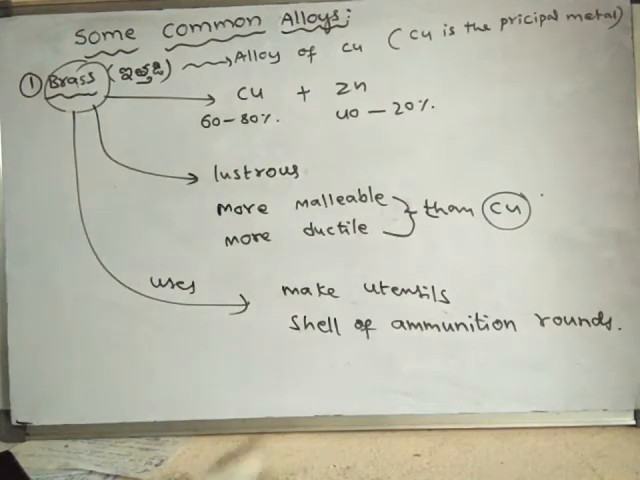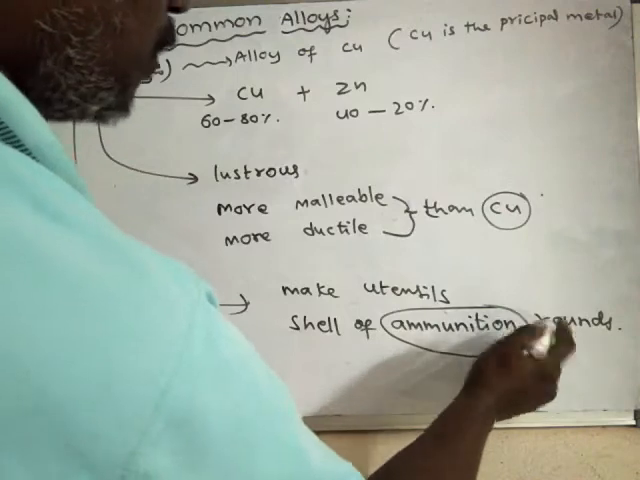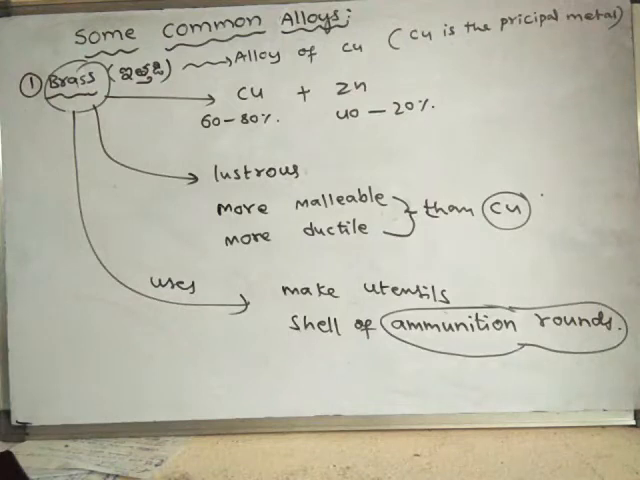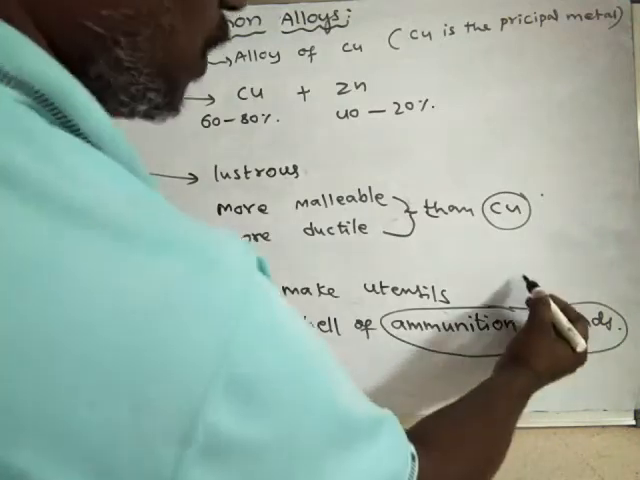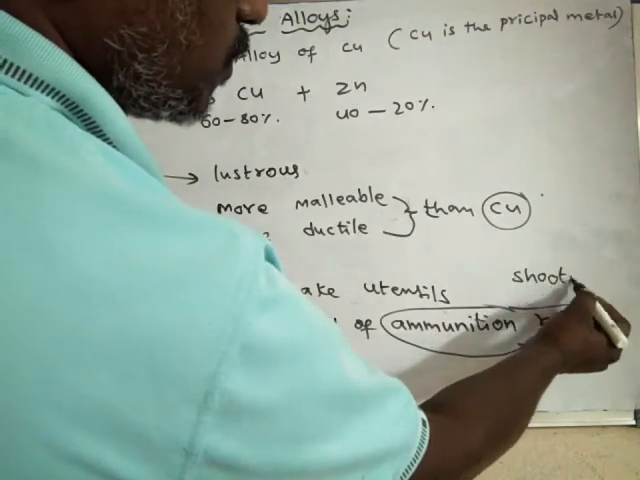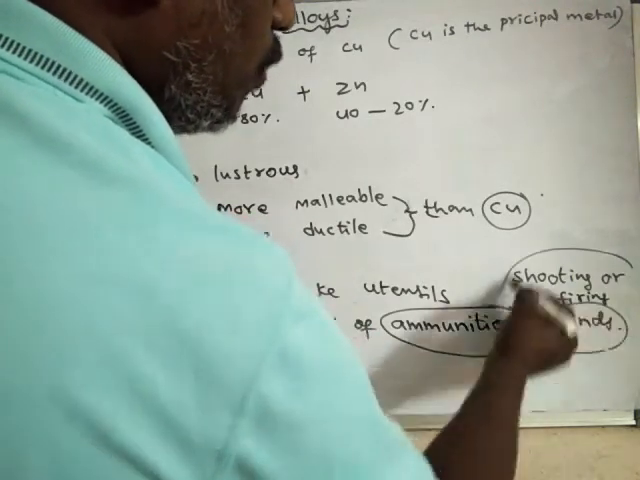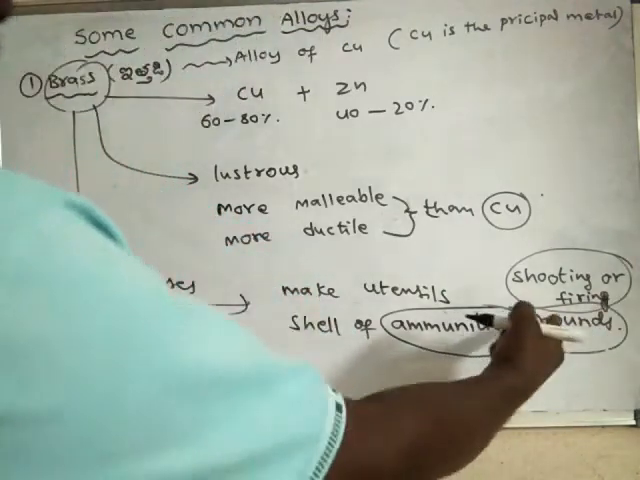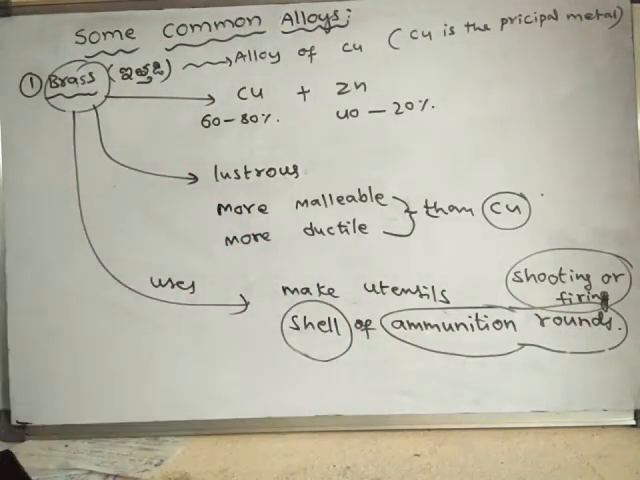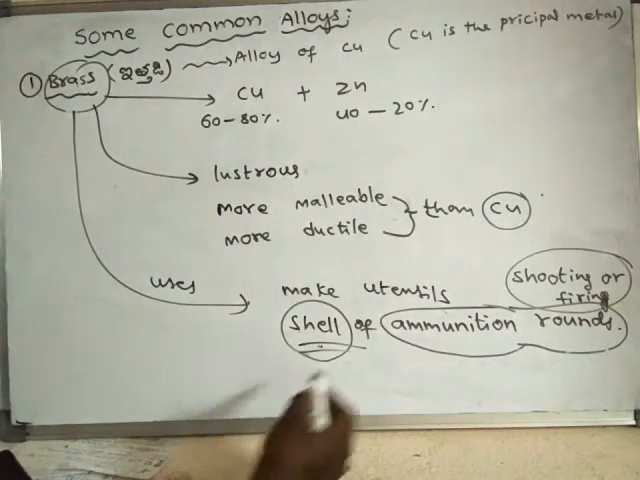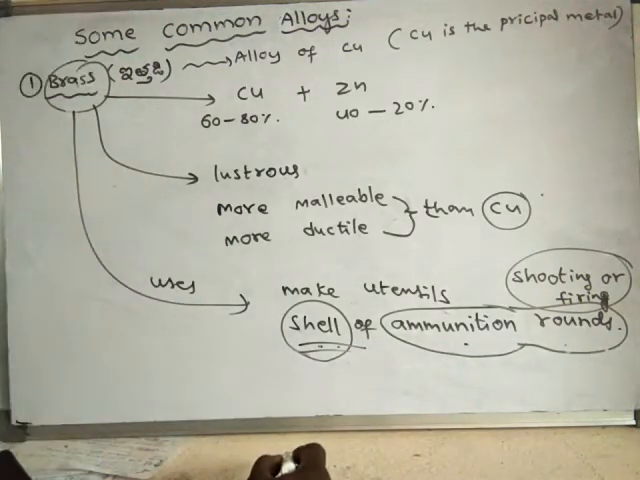What is the meaning of ammunition? Ammunition means actually ammunition rounds. Generally, during police training or else military training, there will be ammunition rounds. That means shooting or firing. So for the training of shooting or firing, they use certain bullets or else shells. So these shells or bullets are made of brass.